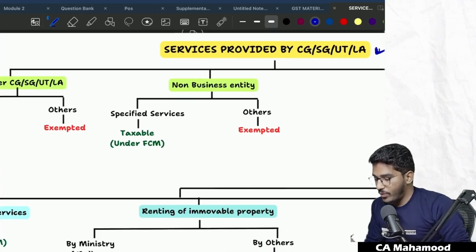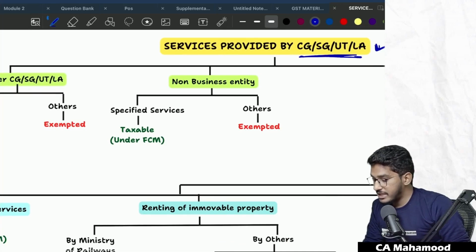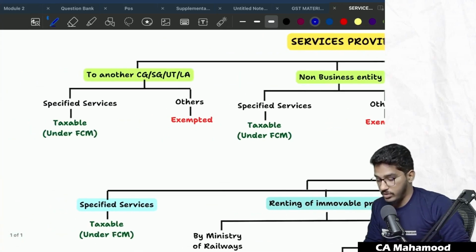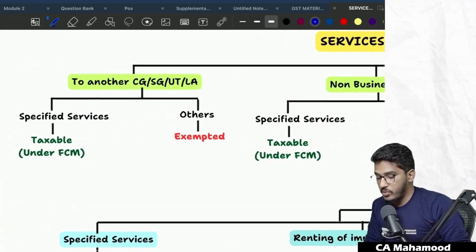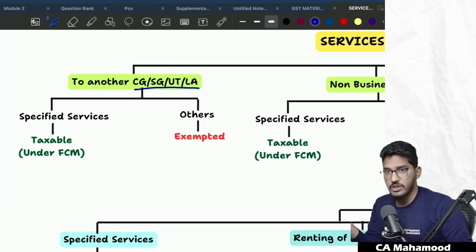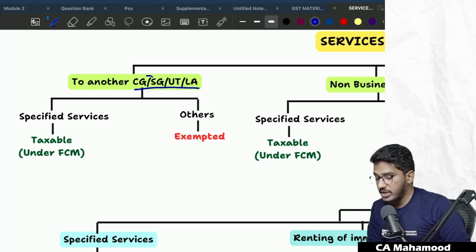Services provided by central government or state government or union territory or local authority. If the services are provided by one government to another government, so central government providing services to state government, state government providing services to union territory, union territory providing services to local authorities, like that. So services provided by one government to another government.